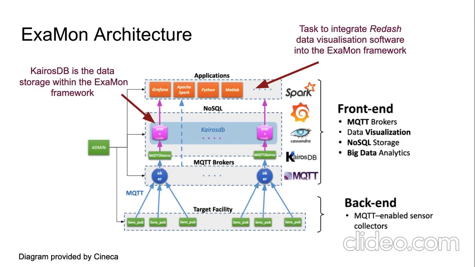This is the architecture of the Examon framework, beginning with the sensors collecting data on the bottom from the nodes of the supercomputer, and then the MQTT brokers direct this data to the appropriate locations within data storage. Applications can then be built connected to this data storage.